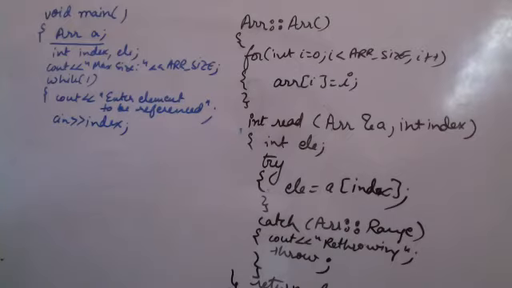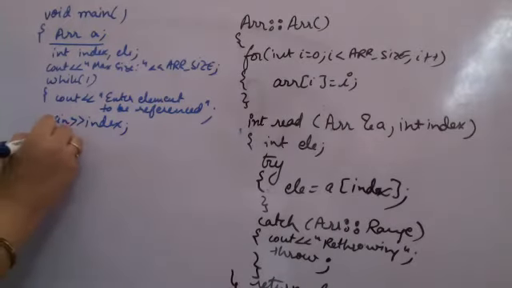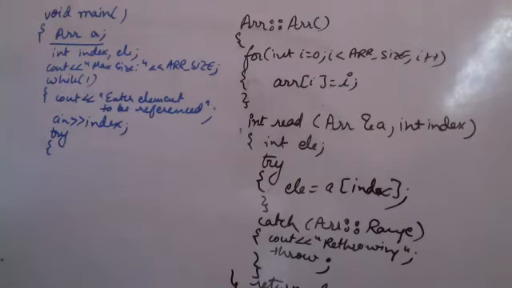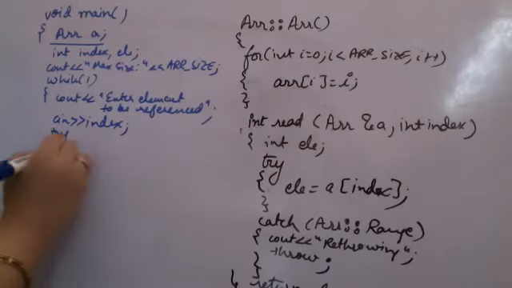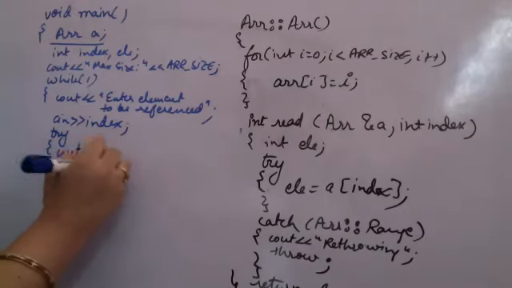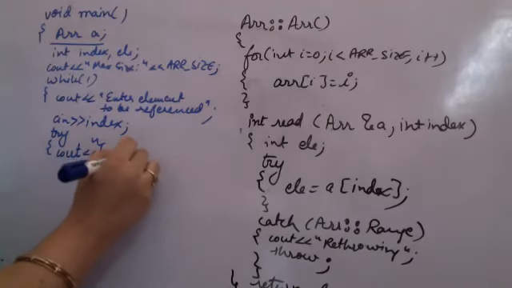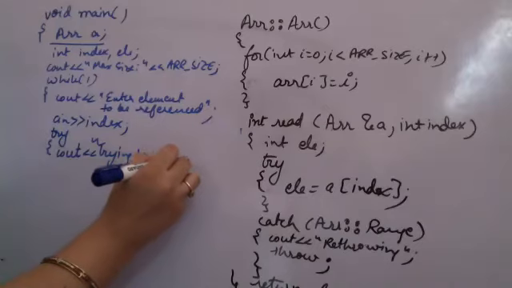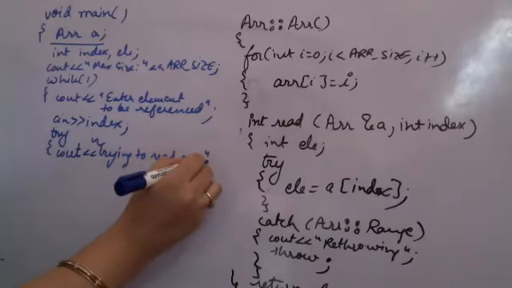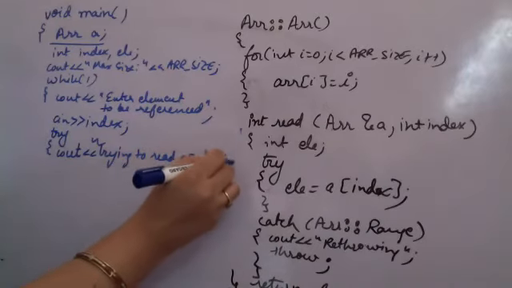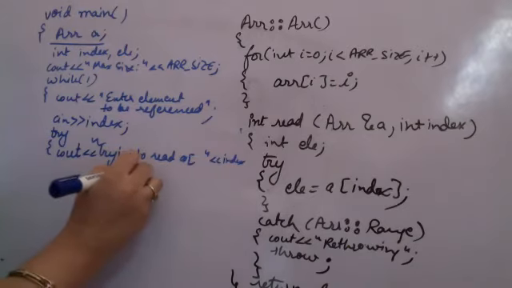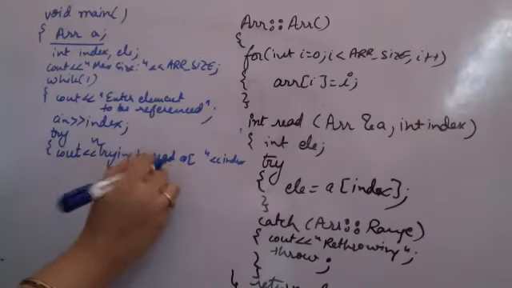So now, I will be entering my try block. I am trying to read the element now. Fine. So, you can even print trying to read a of whatever your index is. Index, and you can even close this, right?